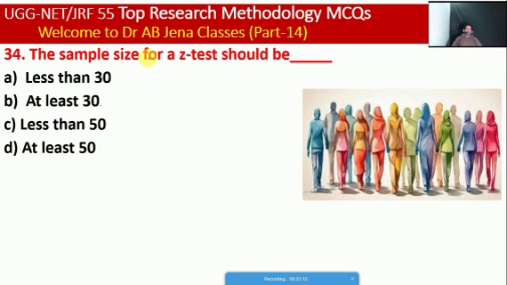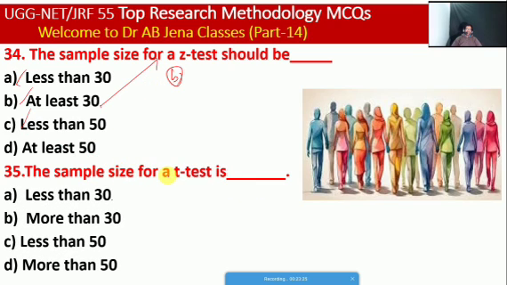Next one, I'm taking: sample size for a Z test should be what? Less than 30, at least 30, less than 50, or at least 50. So friends, here B is the right option. Next one, I'm taking: the sample size for a T test is whether less than 30, more than 30, less than 50, or more than 50. So friends, here A is the right option.